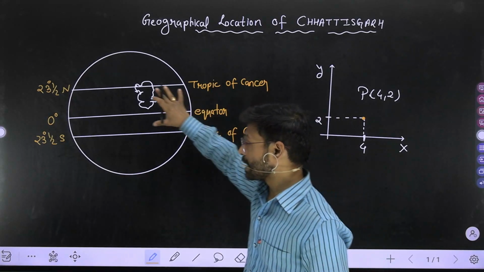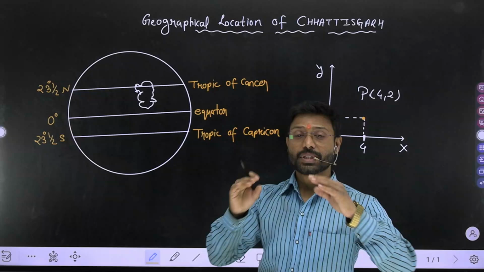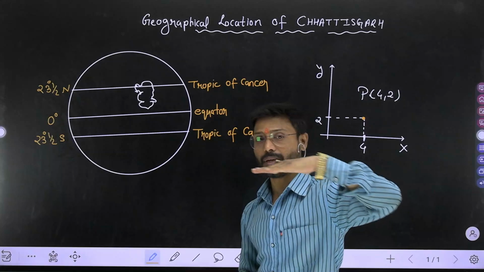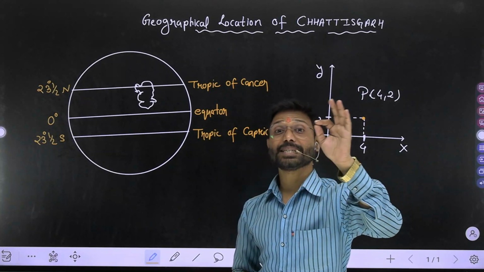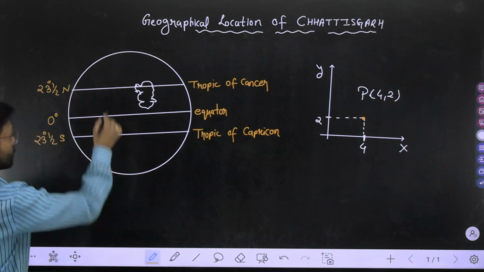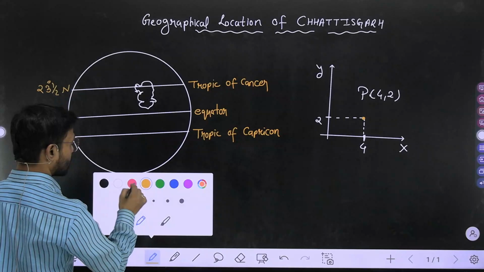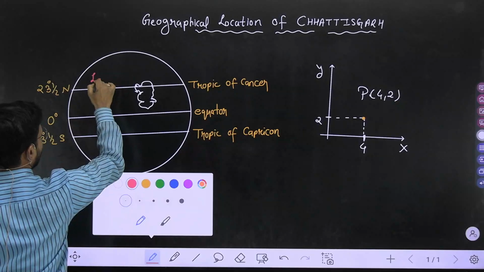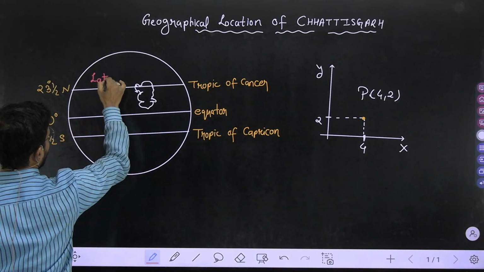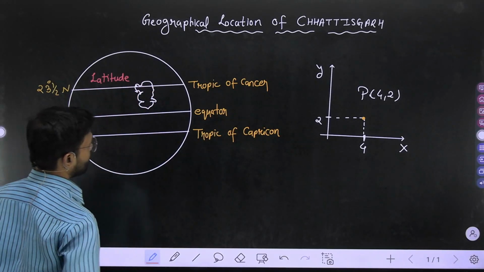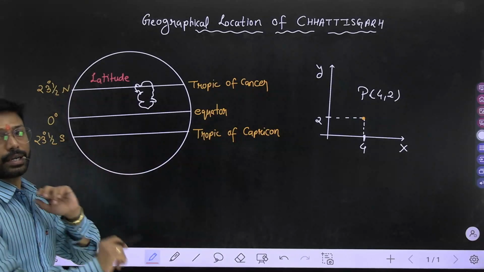So these imaginary lines, which right now we have drawn parallel to each other in a horizontal manner, are called the latitude. So these lines are called as what? Latitude, my dear. Okay. So somewhere here I am writing latitude. These all are what? Latitude. Okay, dear.